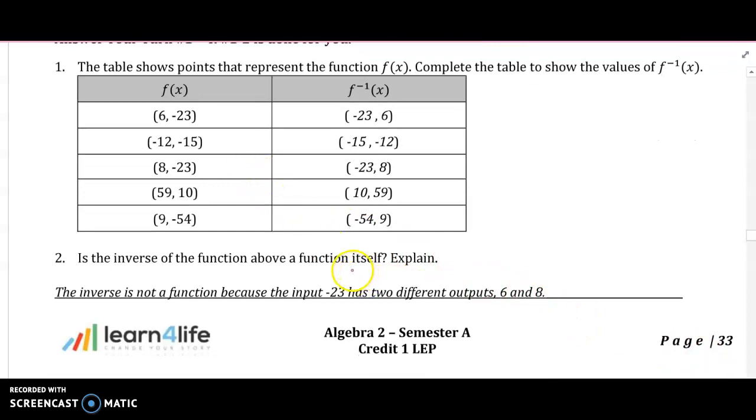So here's a table of points that show a function. Here, 6, -23, and then the inverse of that function, that point would be -23, 6. So the x and y are just switched. Do you see that between all of these? So is the inverse of the function above a function itself? Well, do we have any repeats? We do, right? Right here we have 6, -23 and 8, -23. So the inverse is not a function because the input -23 has two different outputs, 6 and 8.